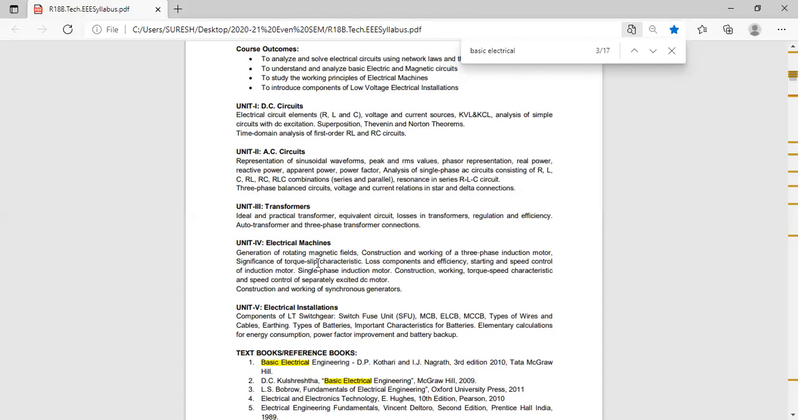First question, sir. What is the first question I had told? What is the principle in transformer? That is mutual induction. Second question is why three-phase induction motor is called rotating transformer?